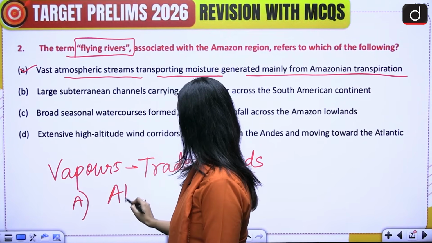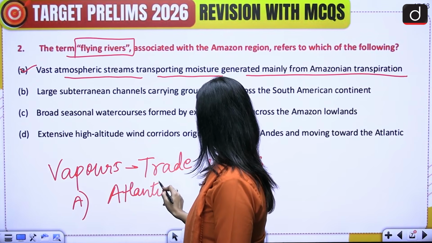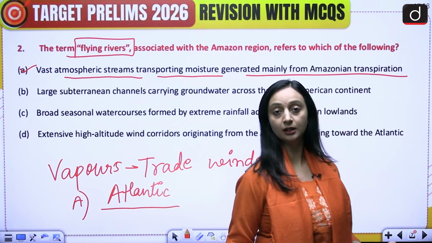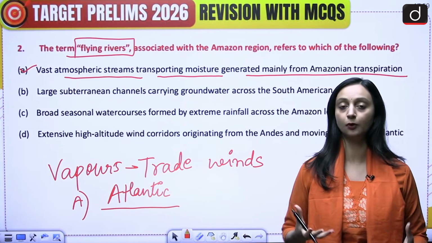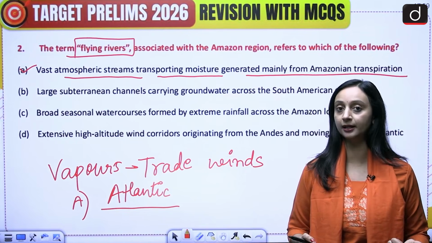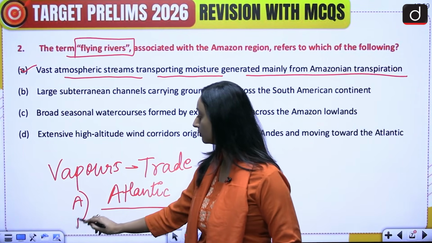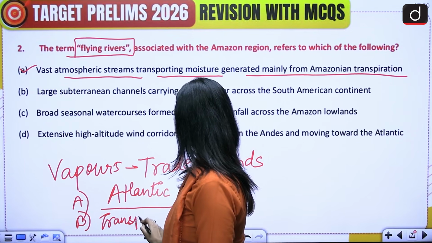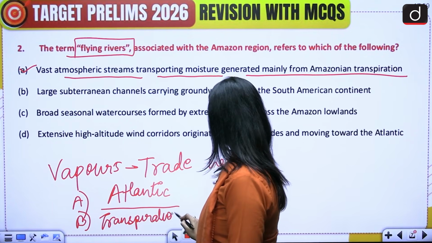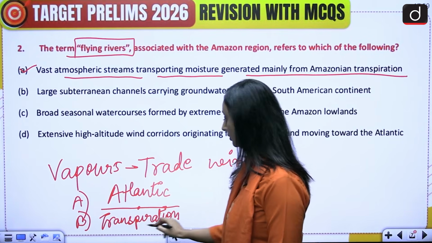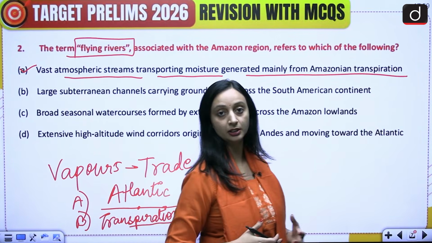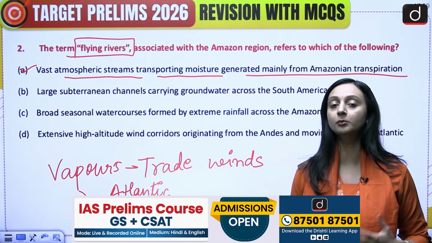First, because of the moisture from the Atlantic. Moisture is being picked up from the Atlantic Ocean, it is rising up, it is forming these water vapors. One is that reason. And the second and the most important reason over here is the transpiration that we find in the Amazon basin. Transpiration is what? Transpiration is actually the release of all these water vapors from the plants.